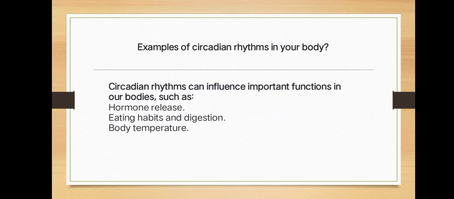Examples of circadian rhythms in your body: circadian rhythm can influence important functions in our bodies, such as hormone release, eating habits, digestion, and body temperature.